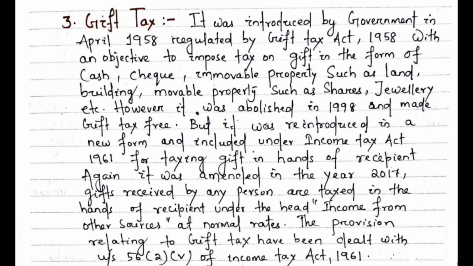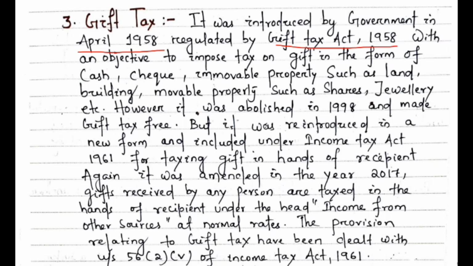Now next is the gift tax. It was introduced by the government in April 1958, regulated by the Gift Tax Act 1958 with an objective to impose tax on gifts in the form of cash, check, immovable property such as land, building, movable property such as shares, jewelry, etc. However, it was abolished in 1998 and made gift tax free. It means it was first introduced in the year 1958 and was regulated by the Gift Tax Act 1958 with an objective to impose tax on gifts.